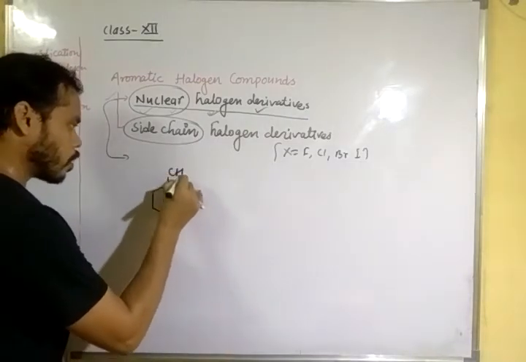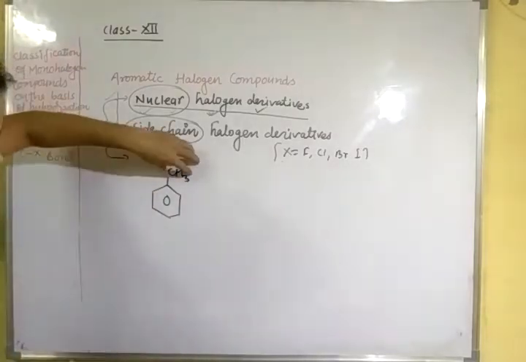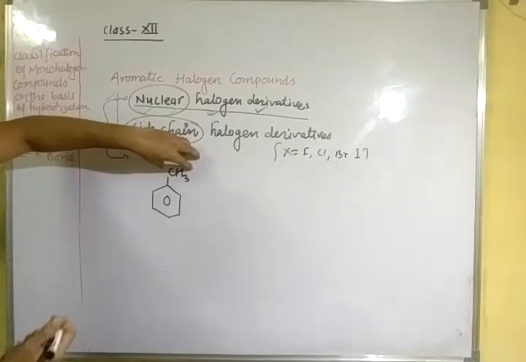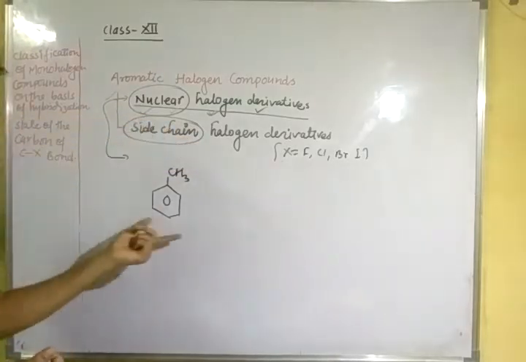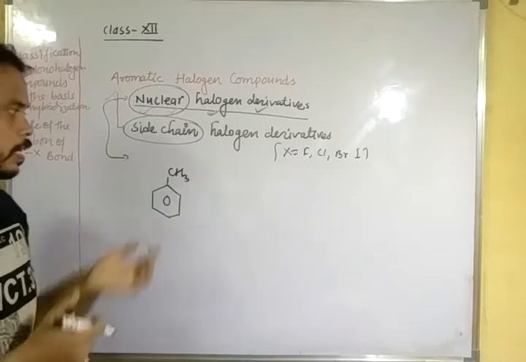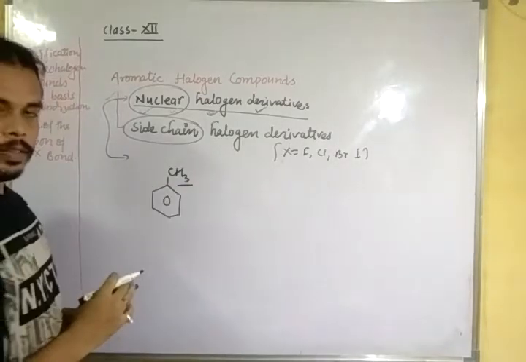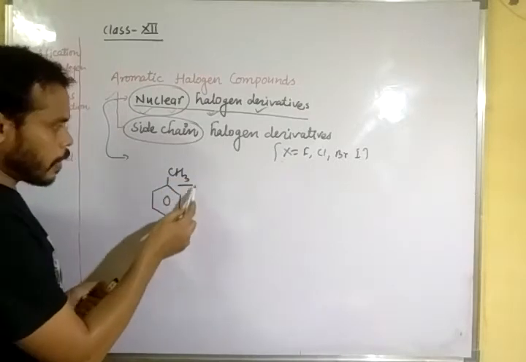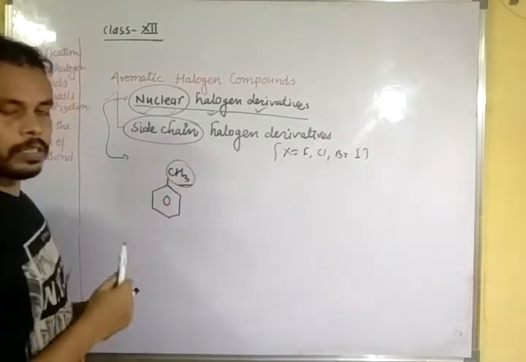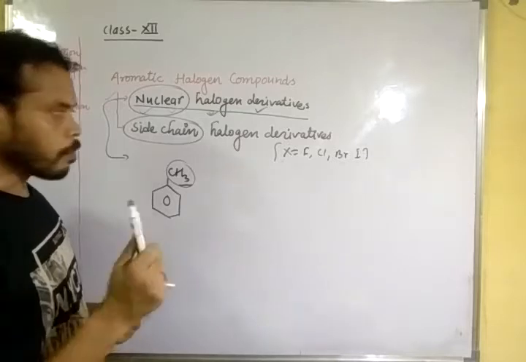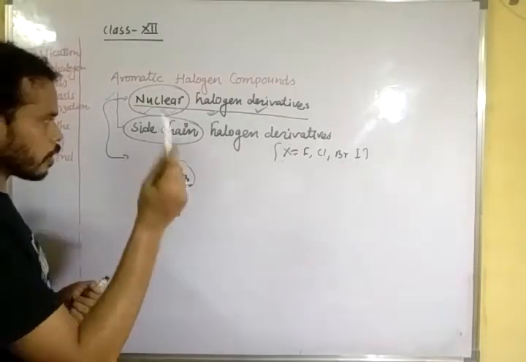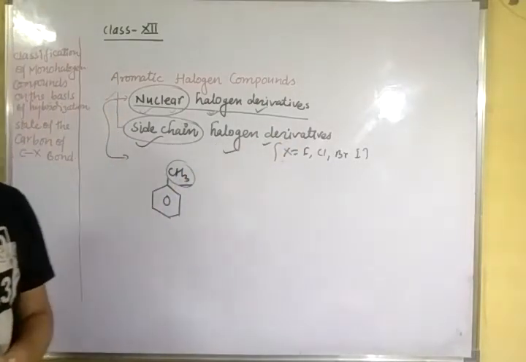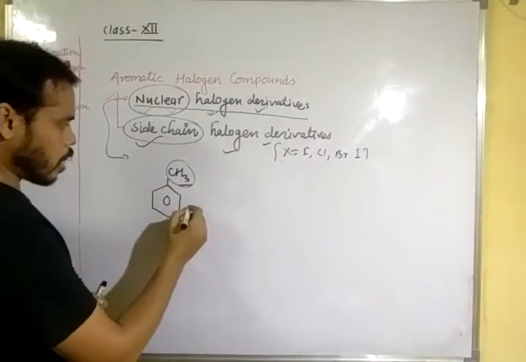This is a side chain because this alkyl group, here methyl, is attached directly to the benzene ring. When a hydrogen atom is replaced from this carbon by a halogen atom, the derivative obtained is known as a side chain halogen derivative.